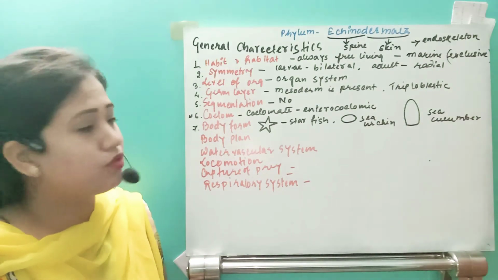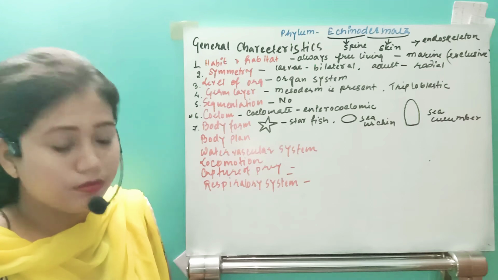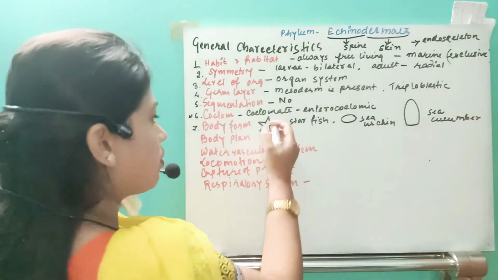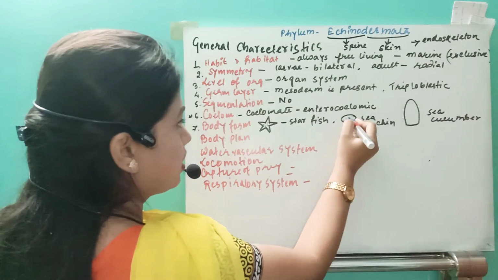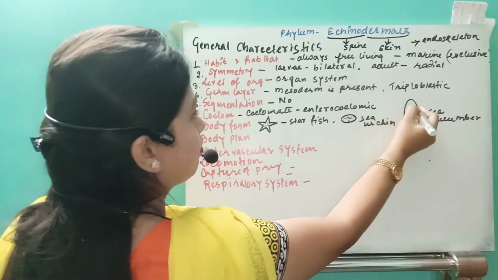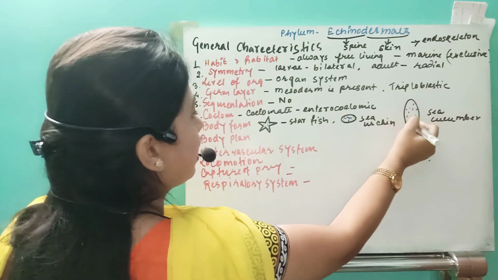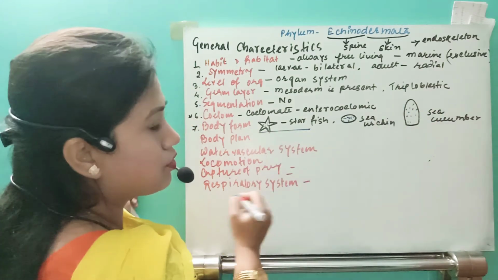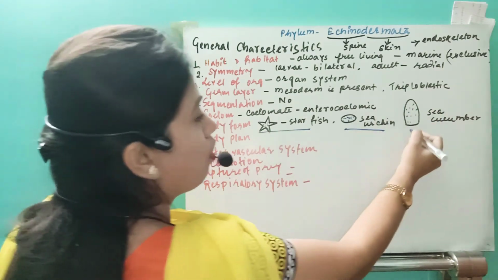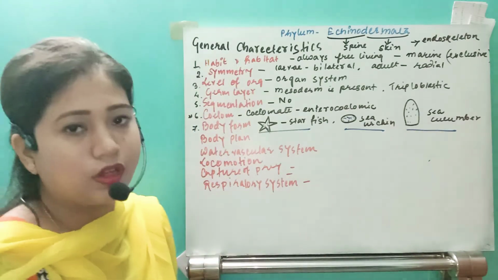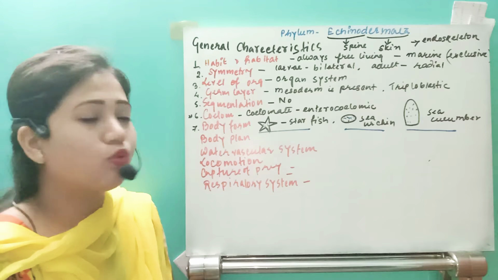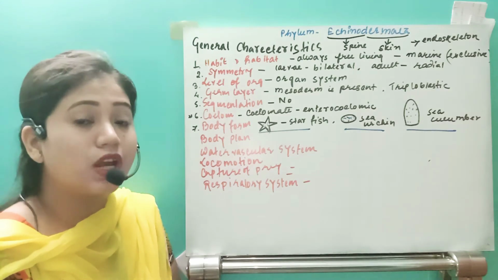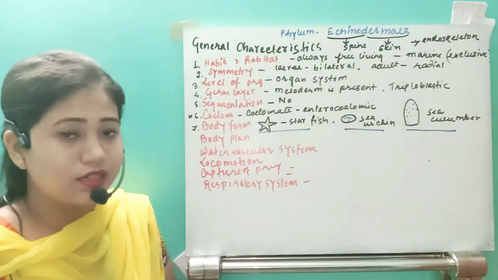Scientific names are different. You just find out the scientific name by yourself. All of the organisms will have spines in their body. Spines will be present, but the body form can be either pentamerous, globulous or cylindrical. This is about their body form. I am talking only about the organisms which are in the adult stage.